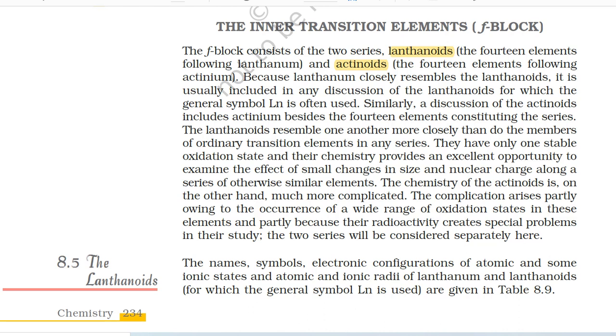The lanthanoids resemble one another more closely than do the members of ordinary transition elements in any series. They have only one stable oxidation state and their chemistry provides an excellent opportunity to examine the effect of small changes in size and nuclear charge along a series of otherwise similar elements. The chemistry of the actinoids is, on the other hand, much more complicated. The complication arises partly owing to the occurrence of a wide range of oxidation states in these elements and partly because the radioactivity creates special problems in this study. The two series will be considered separately here.